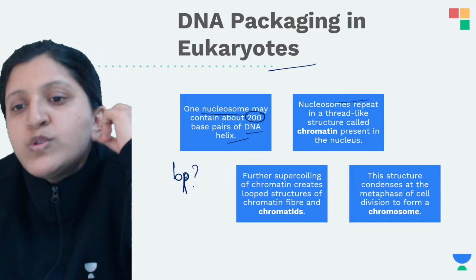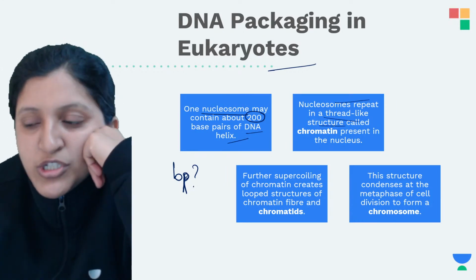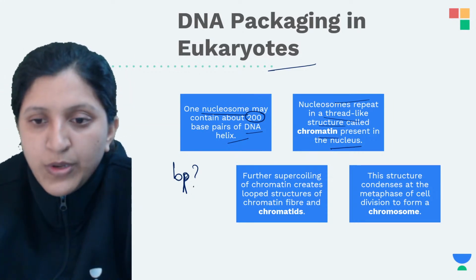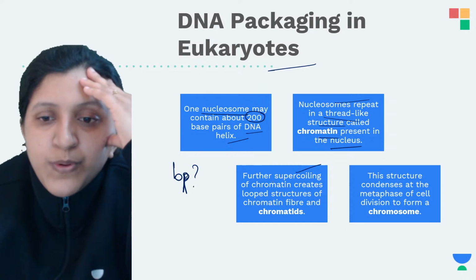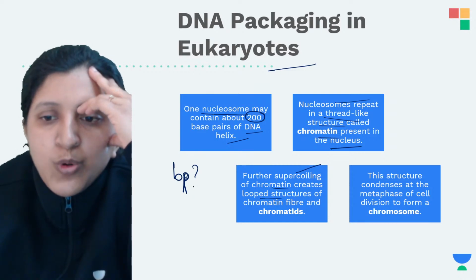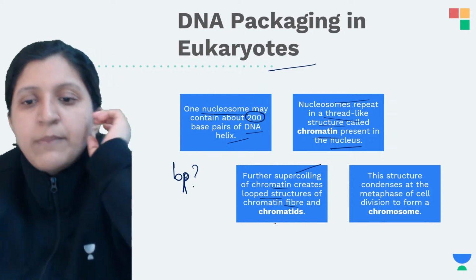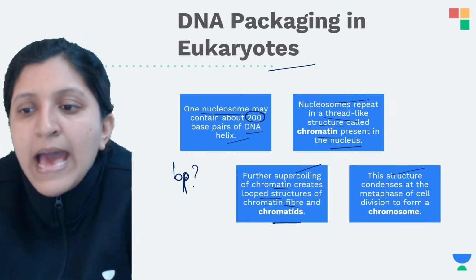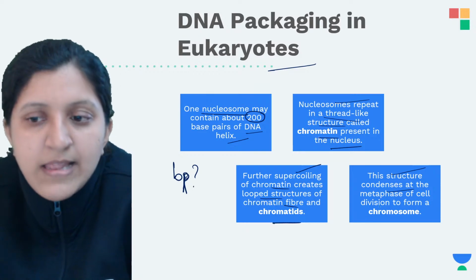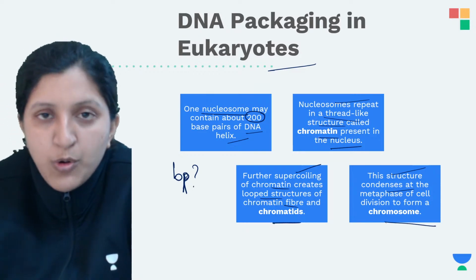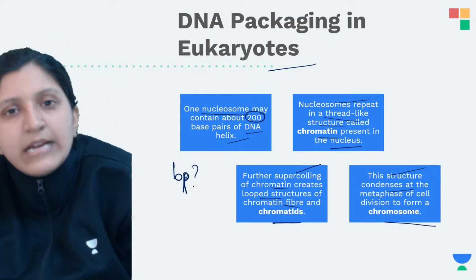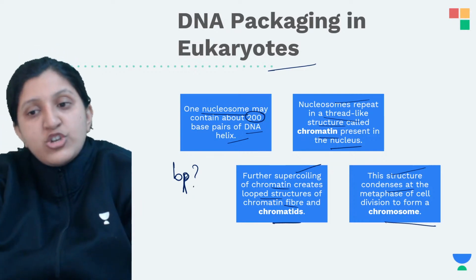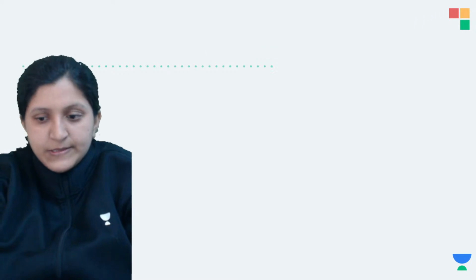Nucleosomes repeat in a thread-like structure that we call chromatin, which is present in the nucleus. Further supercoiling of chromatin creates a loop structure of chromatin fiber and then the chromatid. This structure condenses at the metaphase of cell division to form a chromosome. Condensation starts in the prophase itself and is completed at the metaphase.